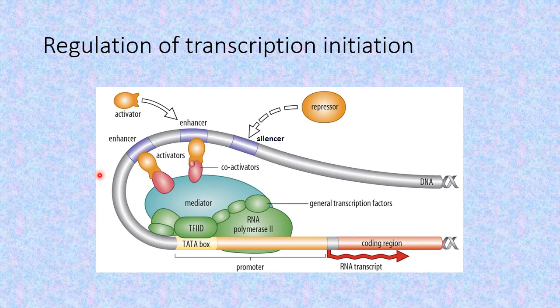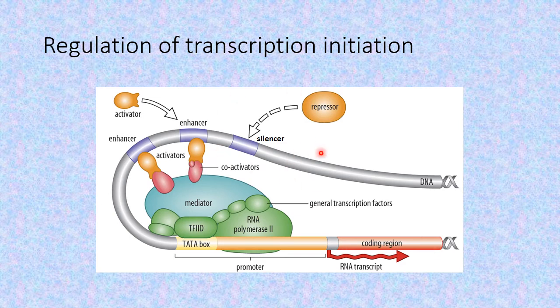So if these activators come in contact with our pre-initiation complex, RNA polymerase will move ahead and transcription will take place.